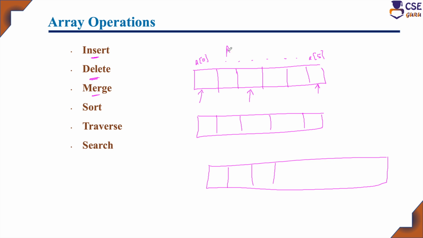That is, this is array A and this is array B, and both will be combined into one single array. Sort means the elements will be arranged in a particular order, either ascending or descending. Traverse means visiting all the elements in an array exactly once, sequentially. Search means you specify a key and check whether this key element is present in the array or not. So these are all the different operations you can perform with an array.